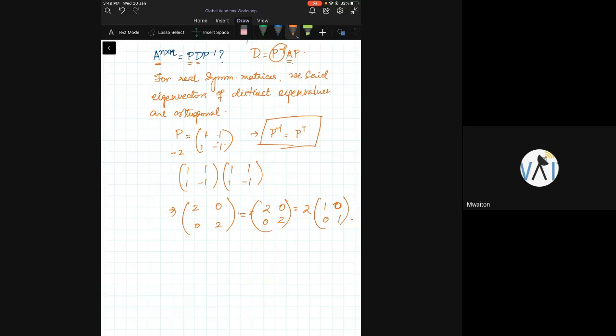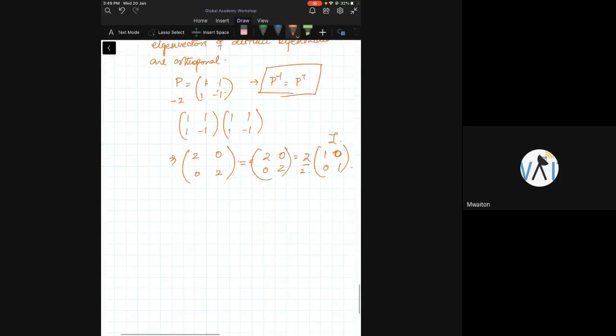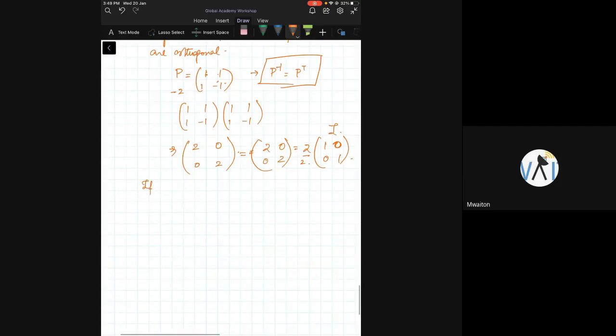So suppose I divide this by 2, what would I get? I would basically get my value 1. Is that clear? I would get this identity matrix. So what we say is, if we have orthogonal matrices, we'll write this.